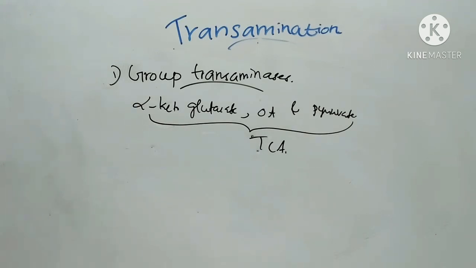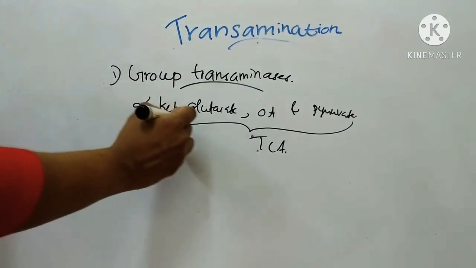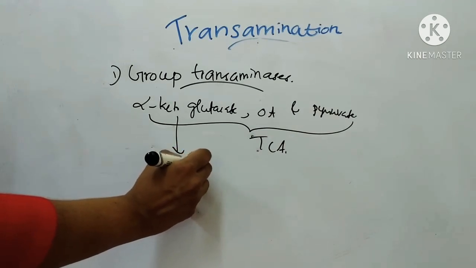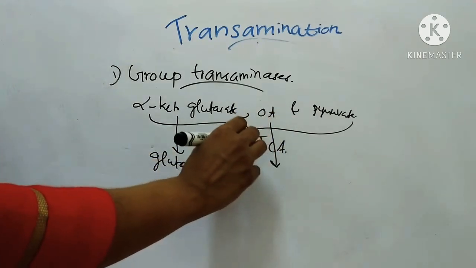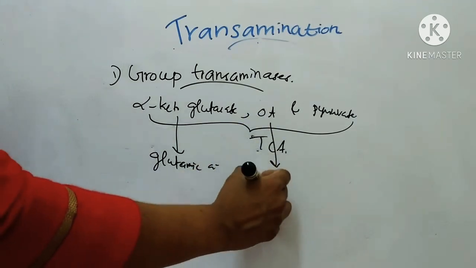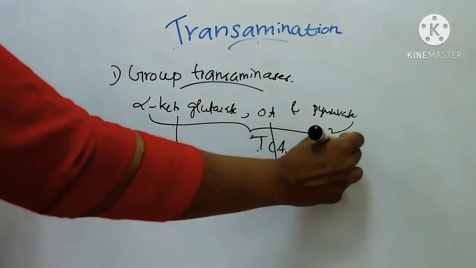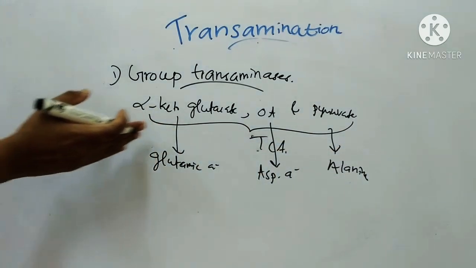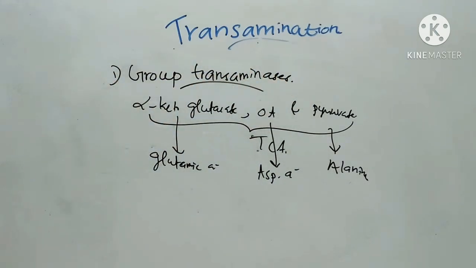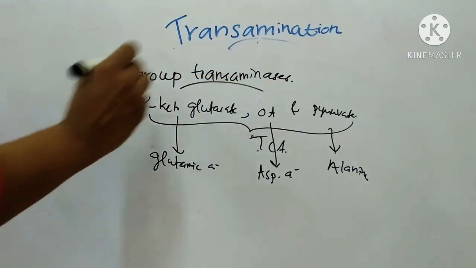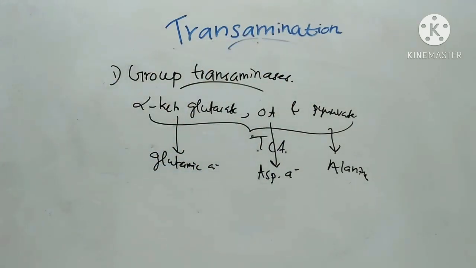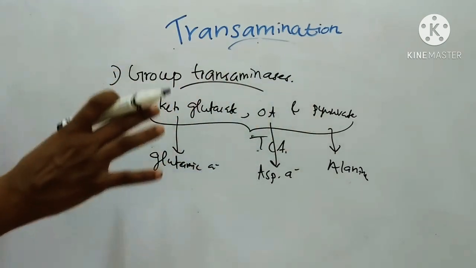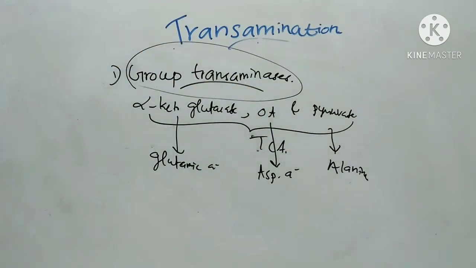Then the amino acids formed from these recipient keto acids are, first, from alpha keto glutarate, glutamic acid. From oxaloacetate, it is aspartic acid, and from pyruvate it is alanine. So these are the amino acids formed from these alpha keto acids. The transaminases which can use any one of these keto acids are called group transaminases.